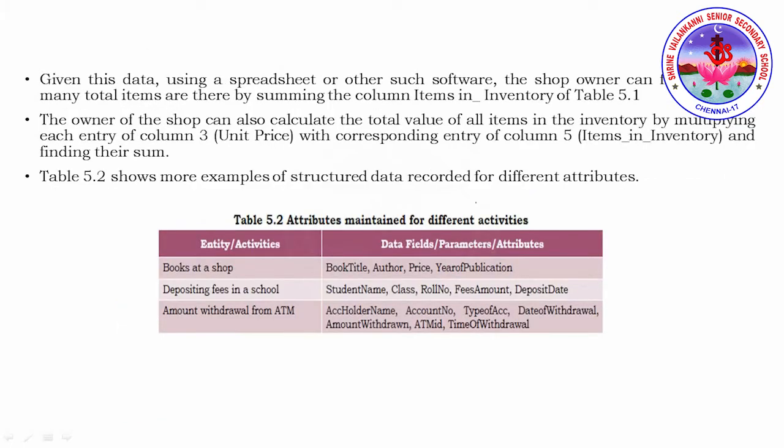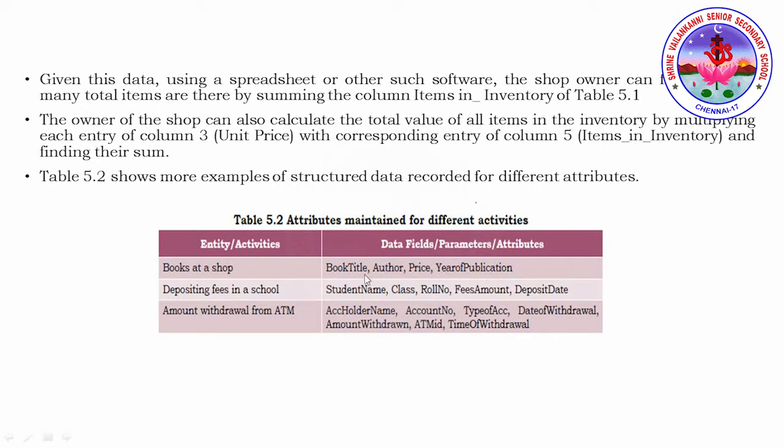And for each and every data, what are the different fields that are available, or that you could possibly take into account? If you consider books at a shop, what are the different fields you can create in a spreadsheet when you're trying to record the data?